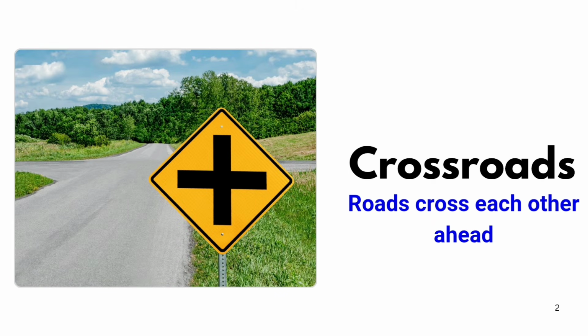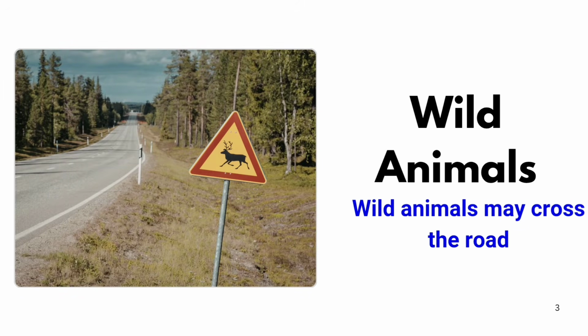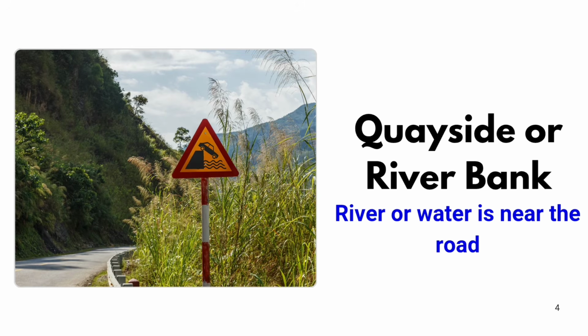Crossroads. Roads cross each other ahead. Wild animals. Wild animals may cross the road. Quayside or riverbank. River or water is near the road.